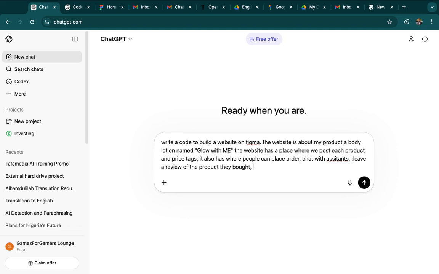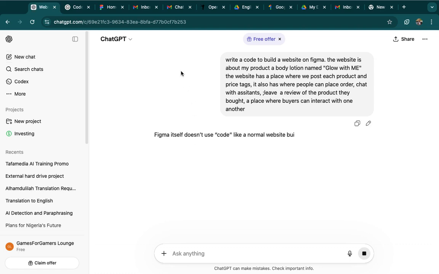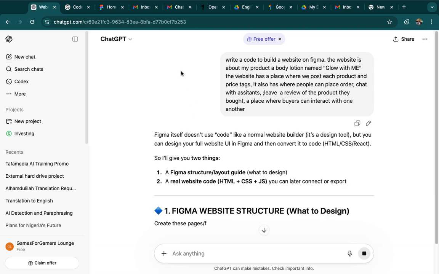Then what again can it have? Let's have a place where buyers can interact with one another. So I'm just telling it what I want the website to have. Then I click on send. I'm just writing what I want the website to have.